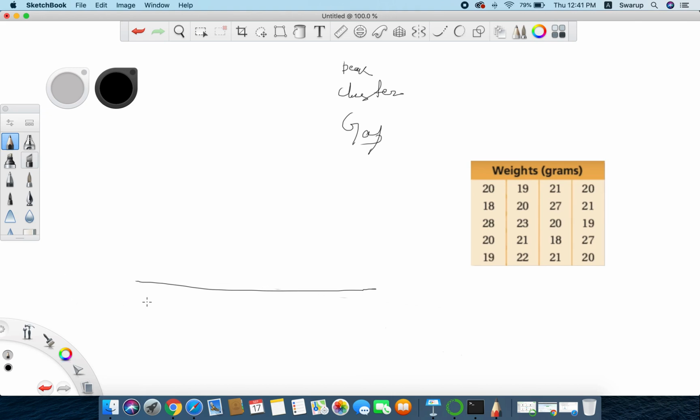This is our x-axis, and we'll name it weight in grams.